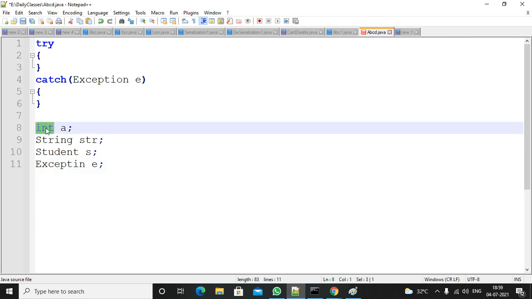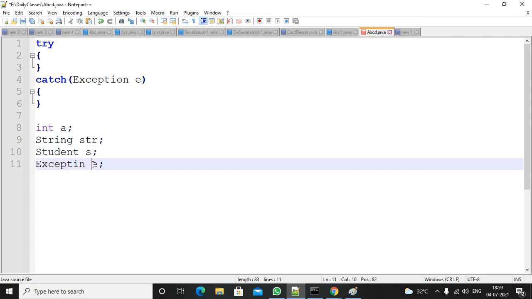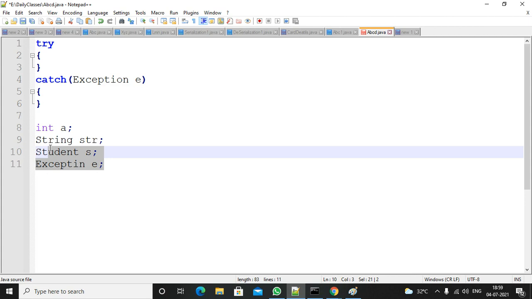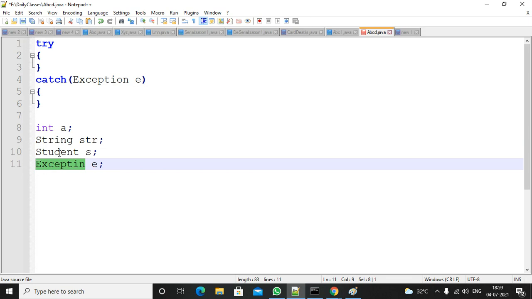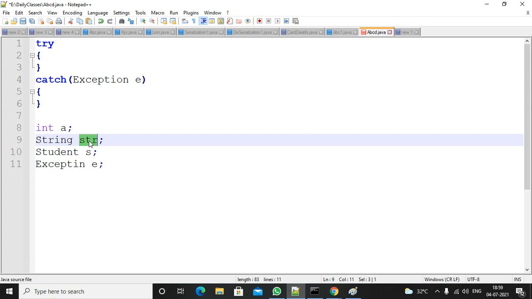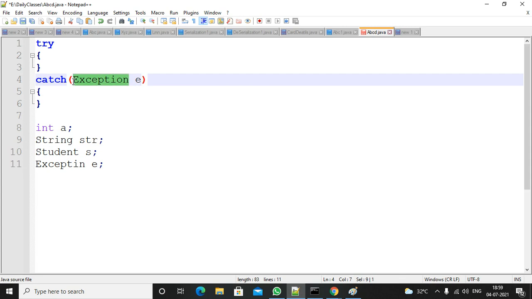So data type, variable name, data type, variable name, data type, variable name, data type, variable name. These three are class types, existing classes. This one is an existing class, this is an existing class, this is a user defined class, right? So existing class name, variable name. If a variable is of class type, this is called a reference. So in this case, this is the existing class name.